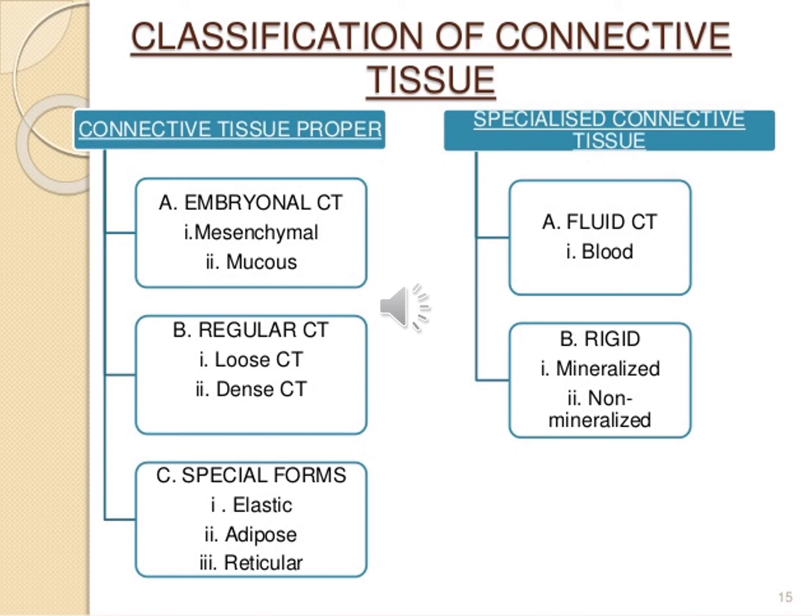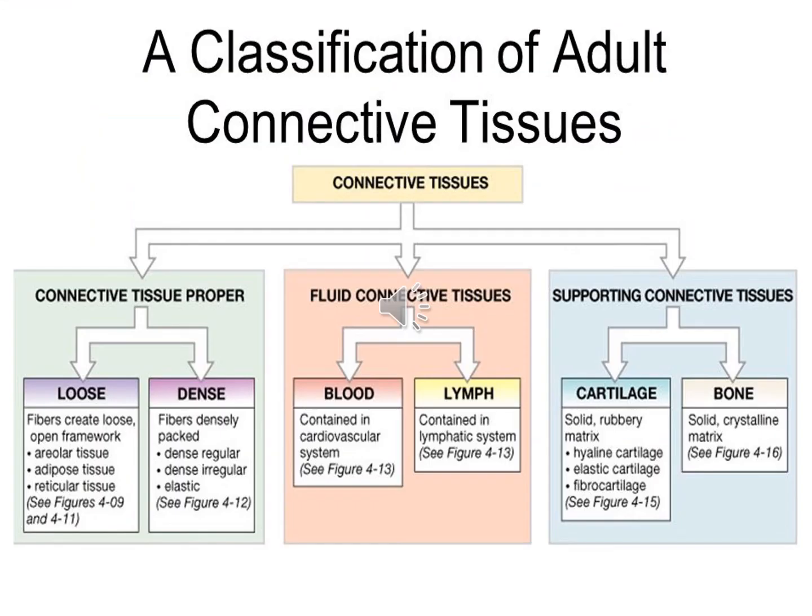Now coming on to the classification of connective tissue. Connective tissue can be classified into connective tissue proper, adult connective tissue, and embryonic connective tissue. The embryonic connective tissue includes the mesenchymal and mucoid connective tissue, while the adult connective tissue can further be classified into connective tissue proper, fluid connective tissue, and supporting connective tissue. Connective tissue proper can further be divided into loose connective tissue and dense connective tissue.